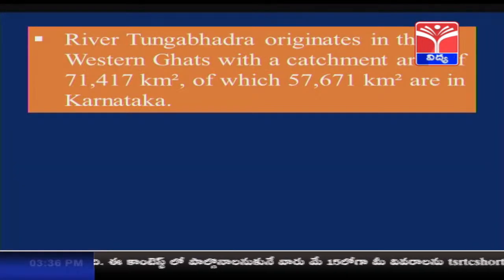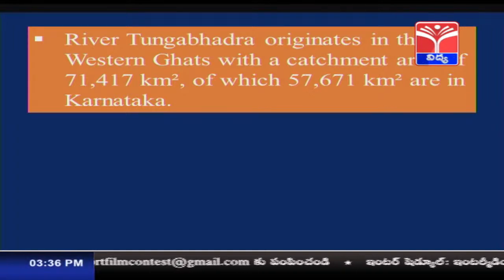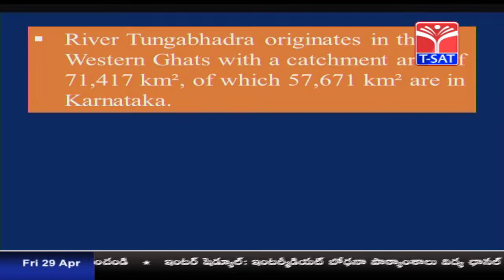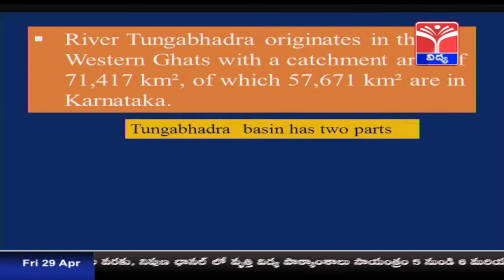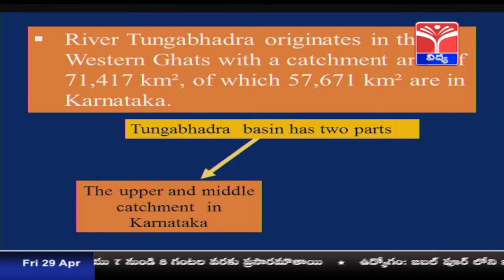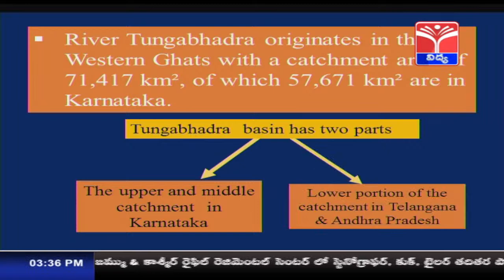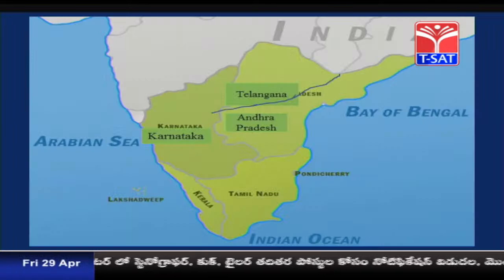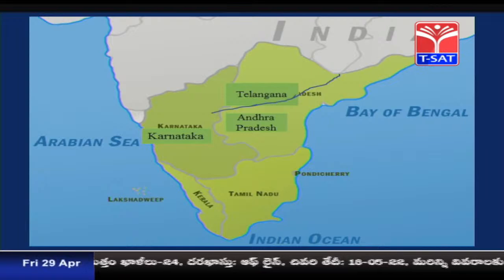The river Tungabhadra originates in the Western Ghats with a catchment area of 71,417 square kilometers, of which 57,671 square kilometers are in Karnataka. The Tungabhadra basin has two parts, the upper and middle catchment in Karnataka and the lower portion of the catchment in Telangana and Andhra Pradesh. Children, now let us locate on the map of India where the river passes through.